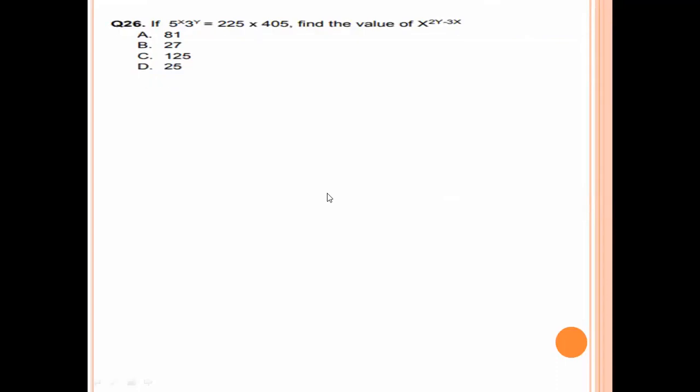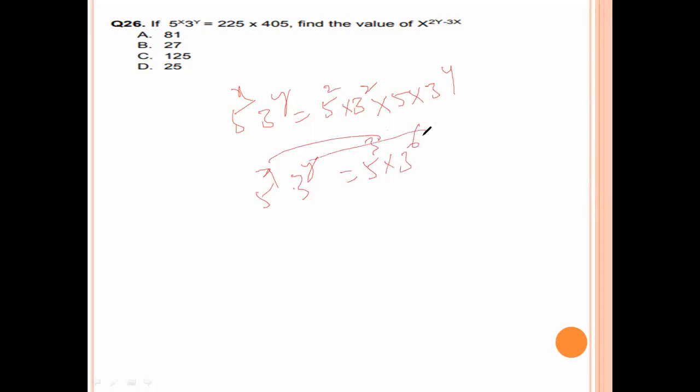Next. Last question. 5 power x, 3 power y equal to 225. 225 can be written as 5 square into 3 square. 25 into 9. 5 into 5, 81 means 3 power 4. 5 power x into 3 power y equal to 5 cube into 3 power 6. X value 3, y value 6.